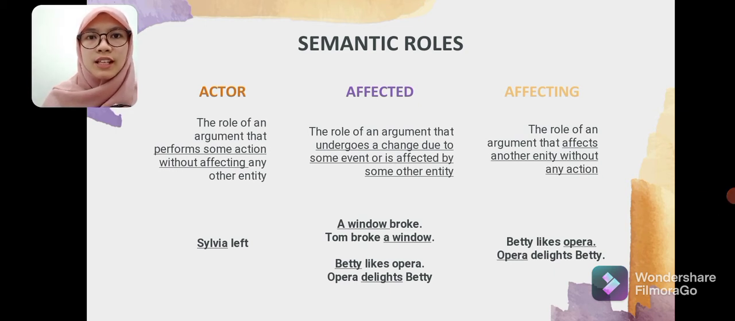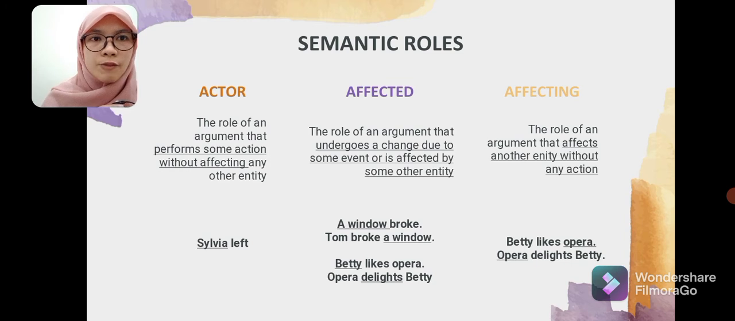Before we go to the next explanation, let me introduce the semantic rules based on Charles W. Kreidler. Here, there are 8 semantic rules. First, actor: the role of an argument that performs some action without affecting any other entity. For example, Sylvia left. Here, Sylvia is an actor.